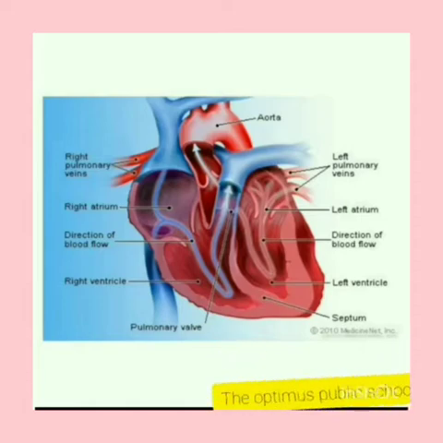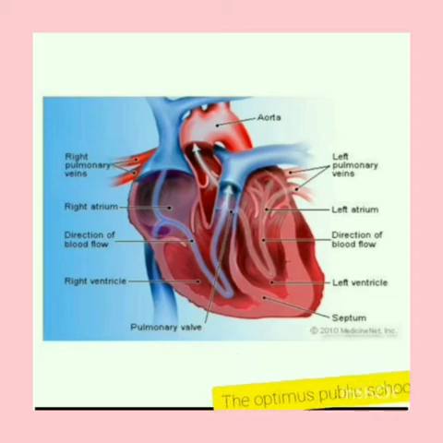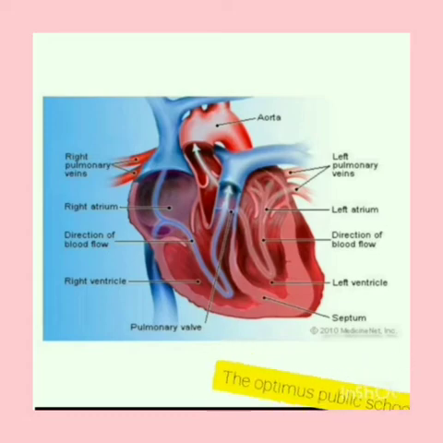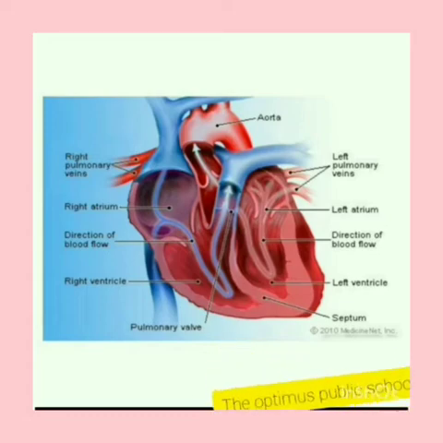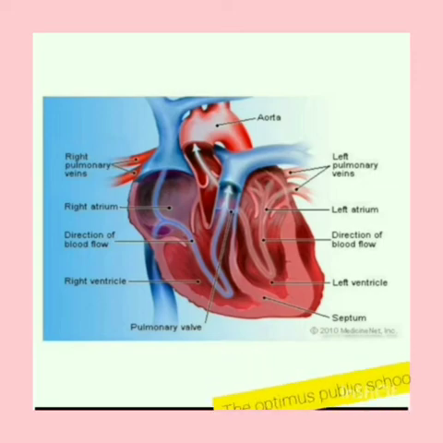And how the blood gets circulated: from the left side of the heart, from the upper left side of the heart, the blood goes to the lungs, and from the lower portion, the blood is circulated throughout the body. Is that clear? And this blood is rich in oxygen.